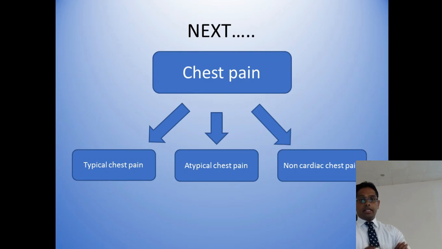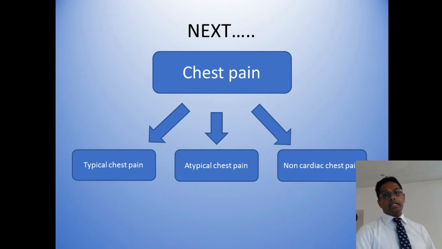Okay. After getting a good clinical history about chest pain, we should be able to classify all chest pains into these classes. Dr. Kogulan already told these three: typical chest pain, atypical chest pain, and non-cardiac chest pain. That is our main simple target: classify chest pain into one of these groups according to the clinical history.